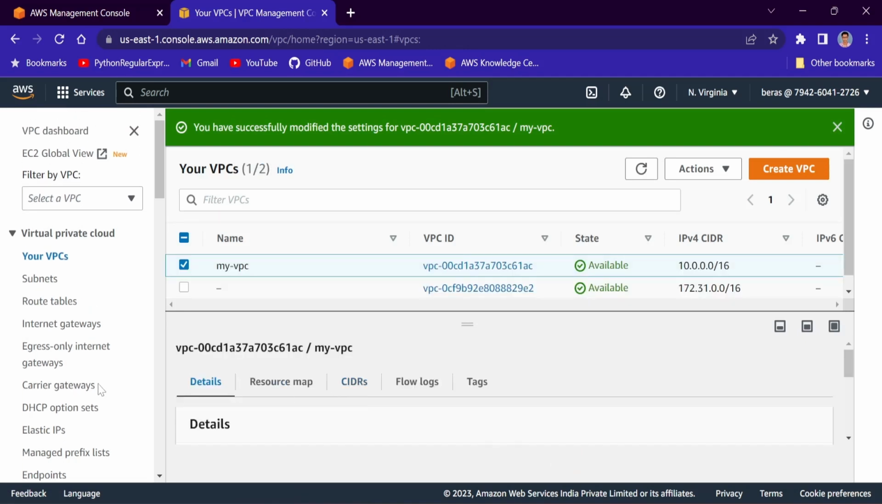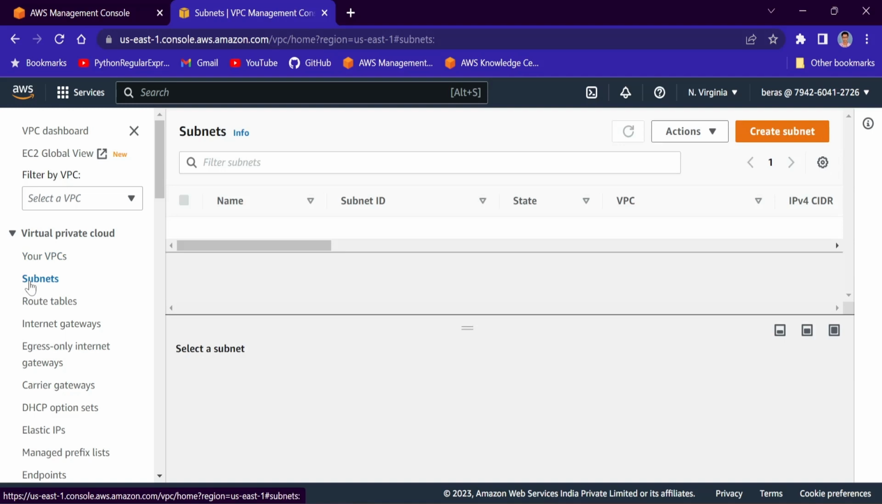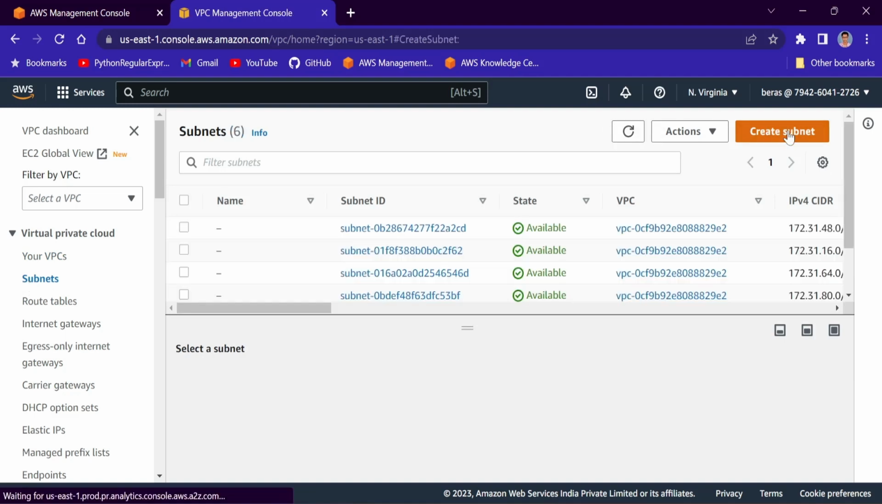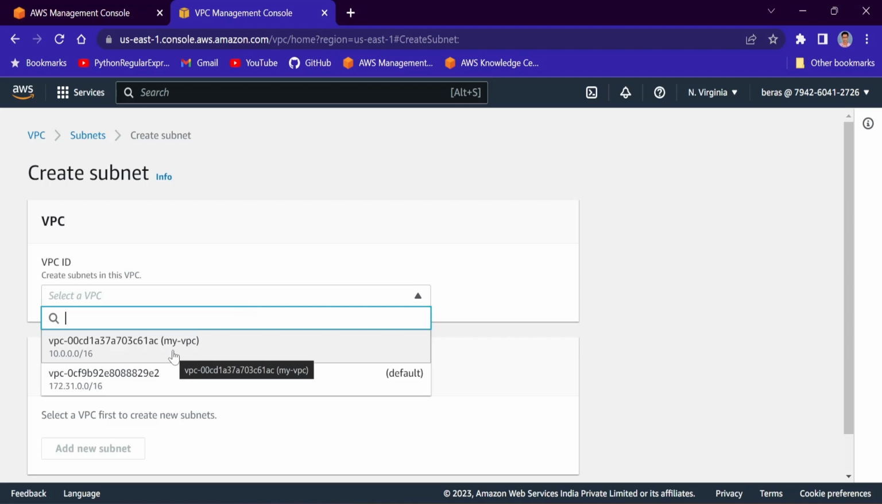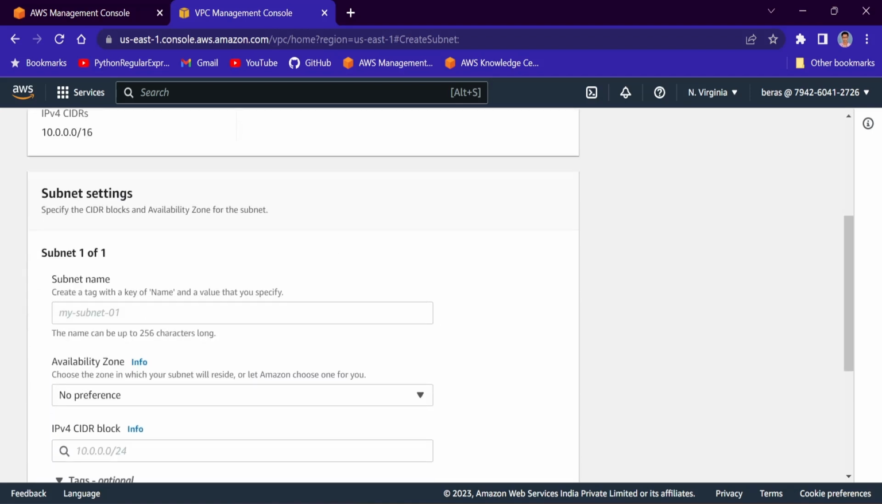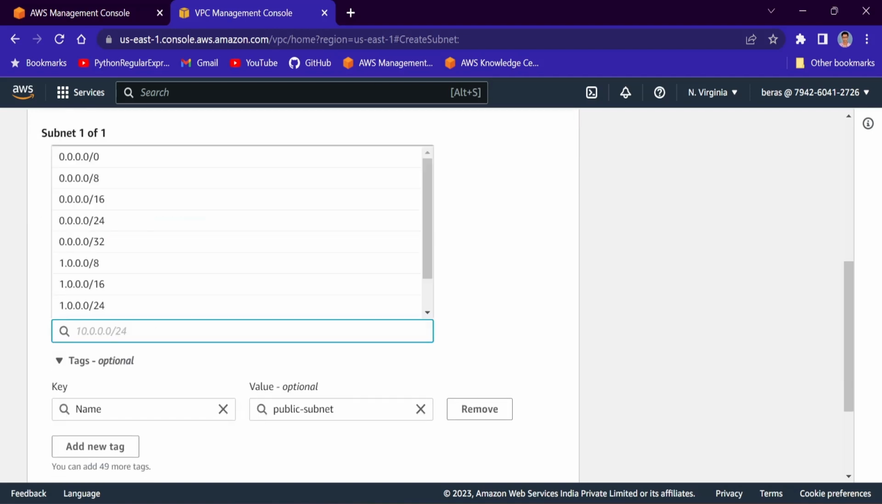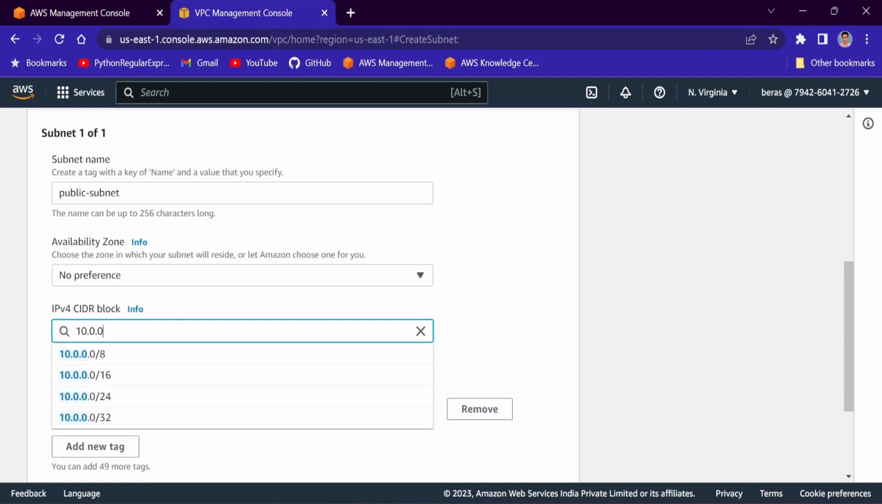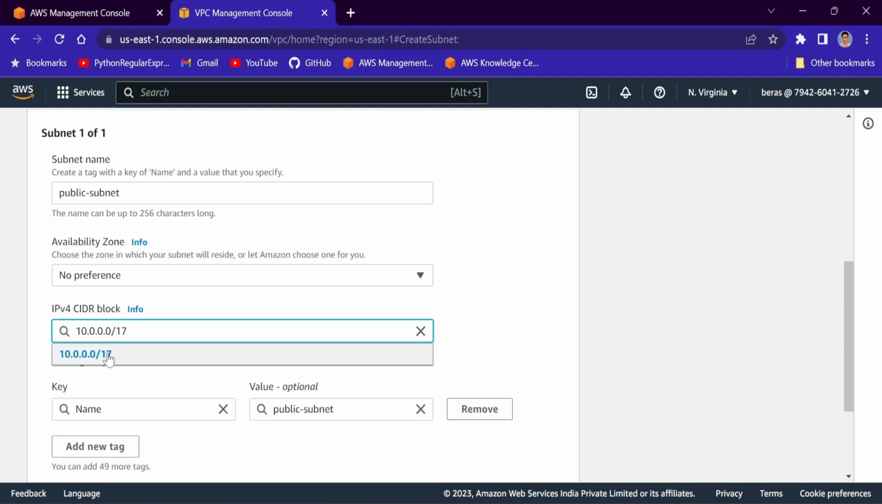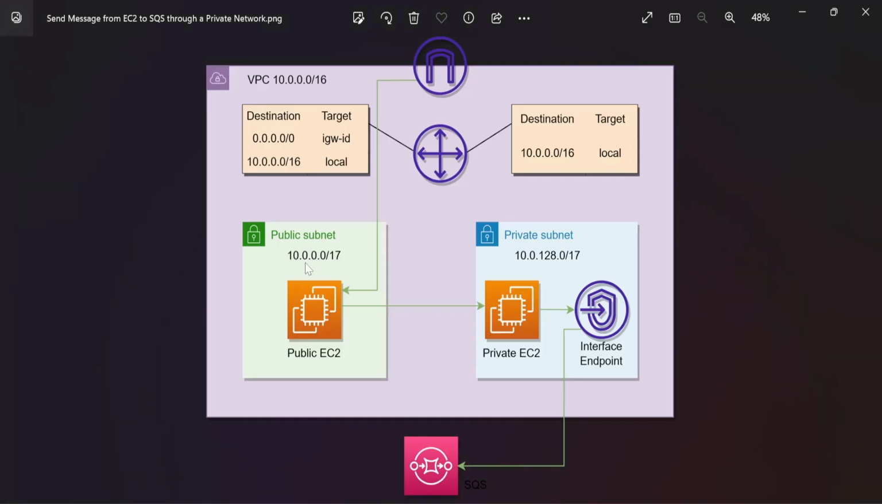Right, now I will create two subnets, public subnet and private subnet. Fine, create subnet. I will select our VPC, that is my VPC. I will name this as public subnet. Availability zone, no preference. Okay, now the CIDR will be 10.0.0.0/17, right? That is for public, and for private 10.0.128.0/17, that will be for private, right?